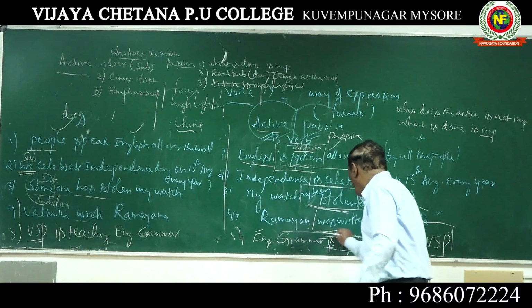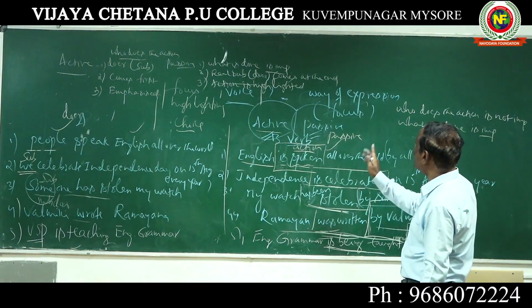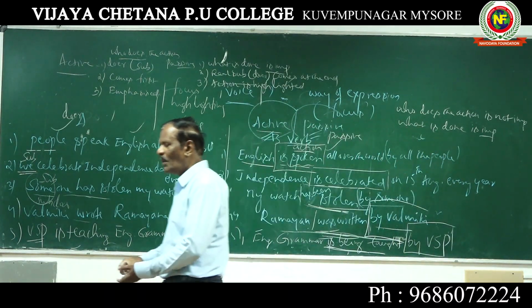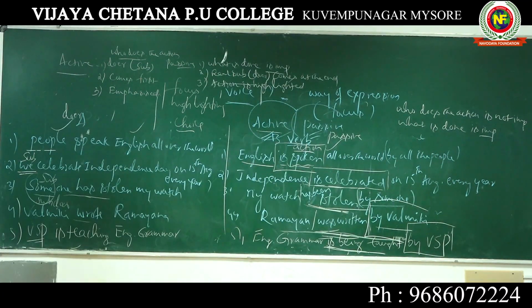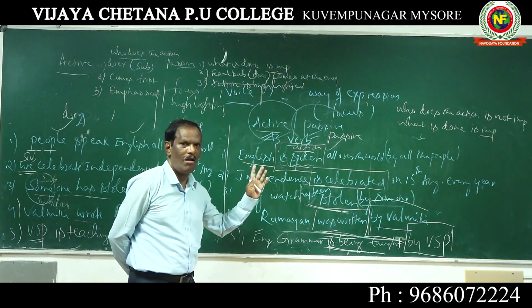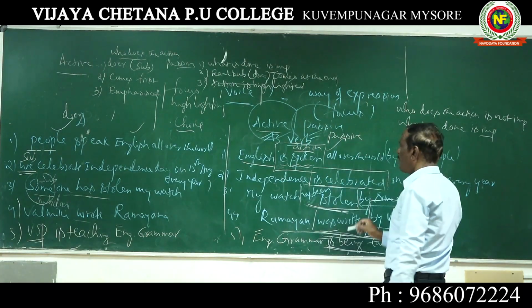Okay. So these expressions you have to study. You can observe there is one common feature in these expressions. What is the common feature? Can you point it out?